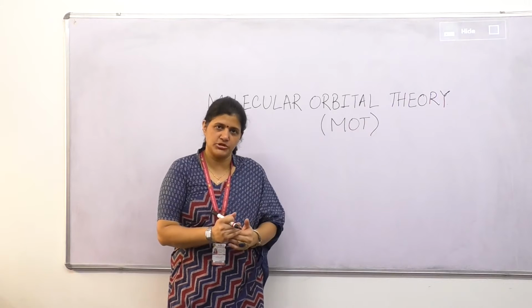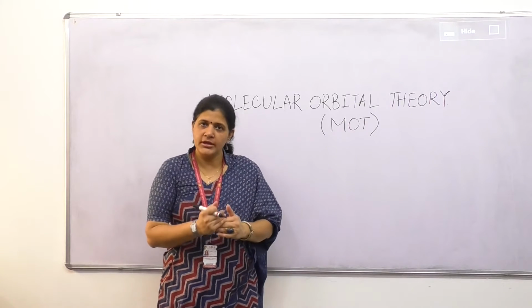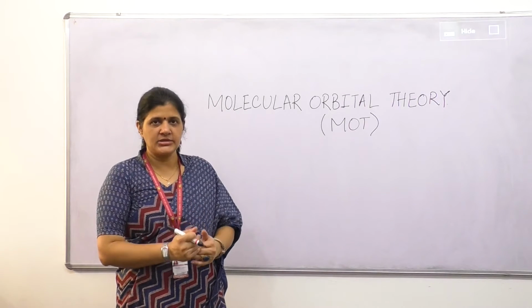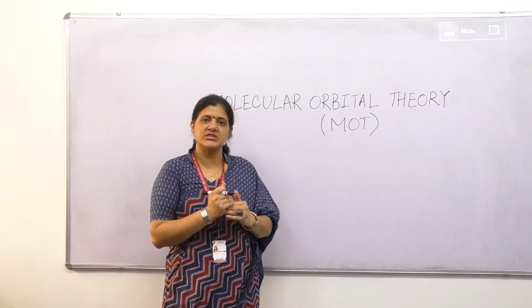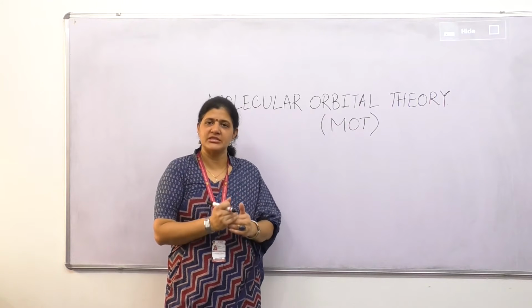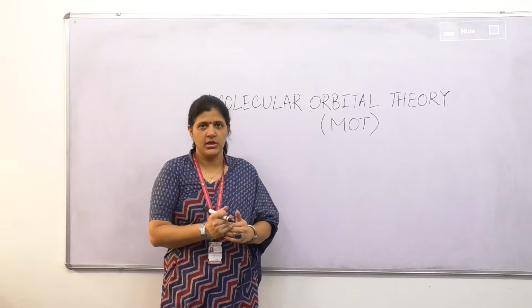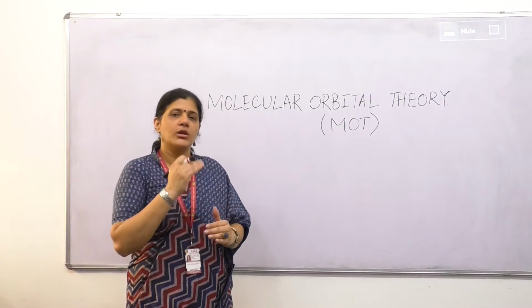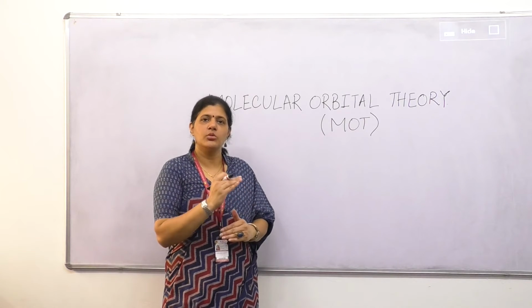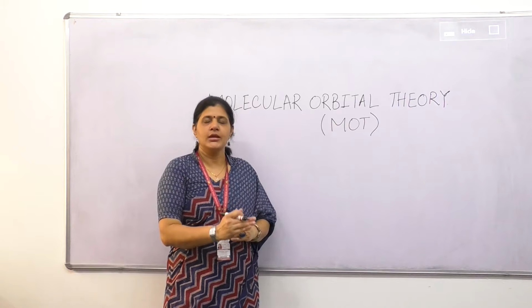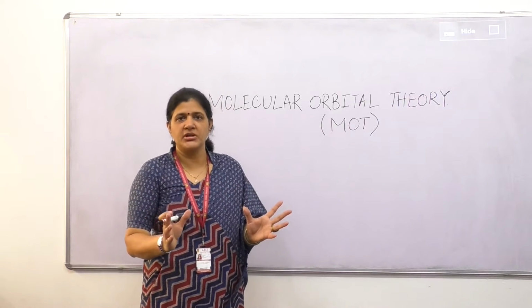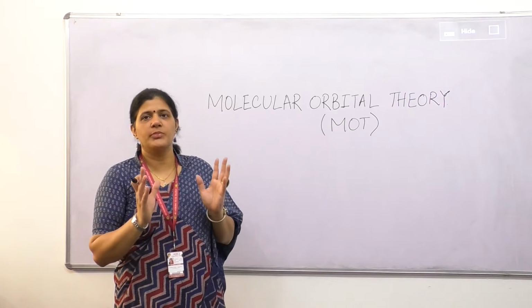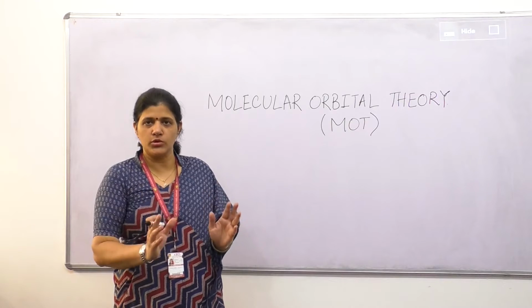But molecular orbital theory says that all the electrons present in the atom will participate in the bond formation, and when a molecule is formed, the orbitals of the atoms will lose their identity and a new set of orbitals will be formed which will belong to the molecule.